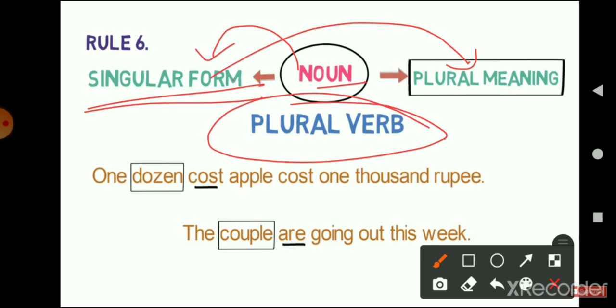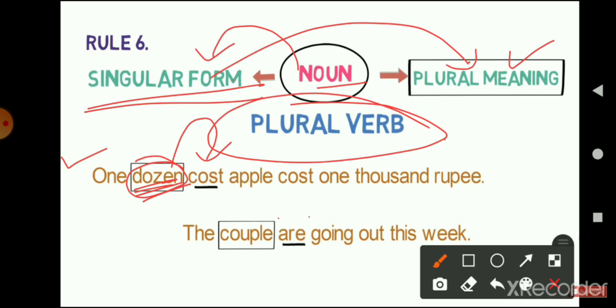To understand this, you can refer to these two examples. Example number 1: One dozen apples cost 1,000 rupees, which basically means that the cost of one dozen apples is 1,000 rupees. So here we can see that "dozen", even though this word is in singular form, has a plural meaning, so we have used the plural verb here.